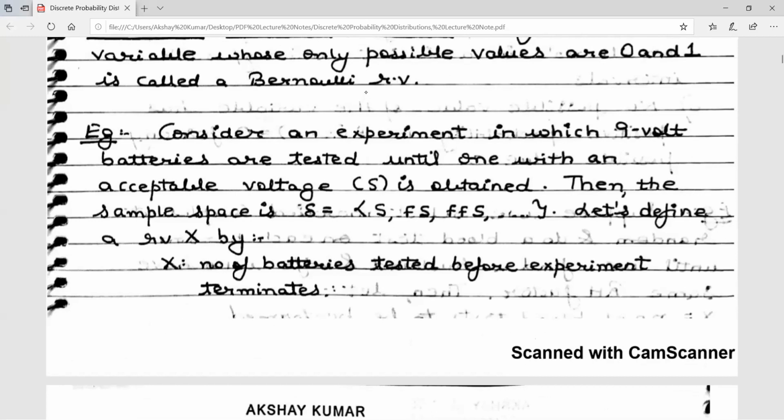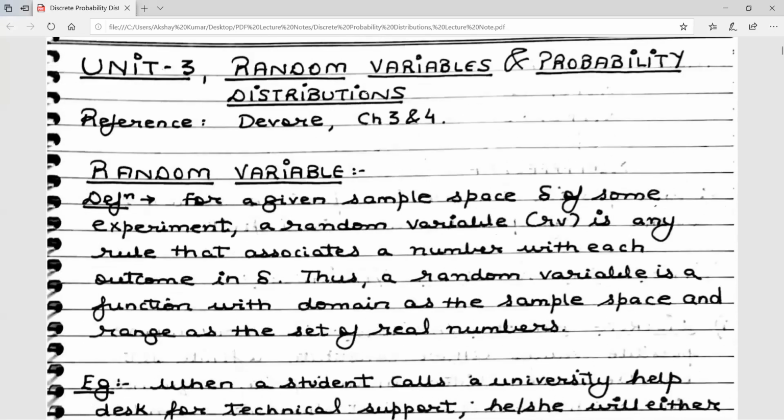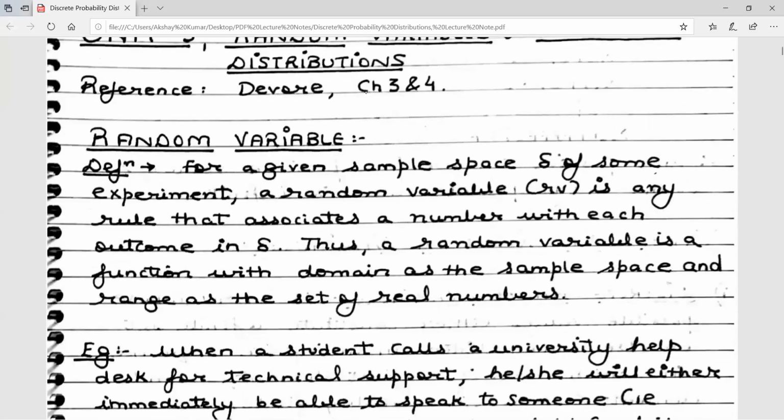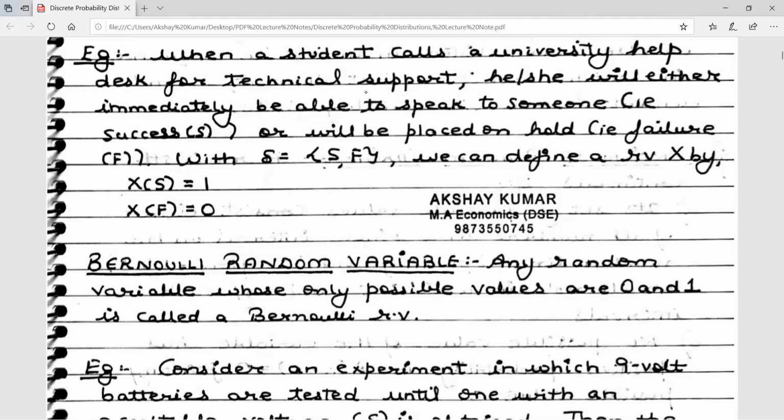I hope all students have understood the lecture till now. We have started with random variables. A random variable is a function which maps outcomes in the sample space to the set of all real numbers. The first type of random variable we have studied is the Bernoulli random variable, which only takes 2 possible values, 0 and 1.